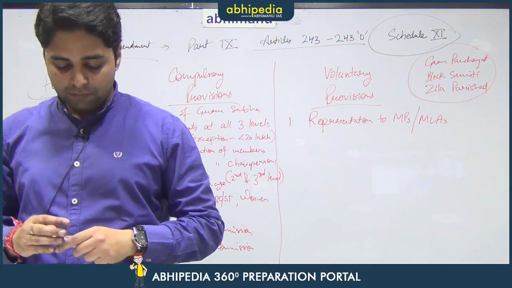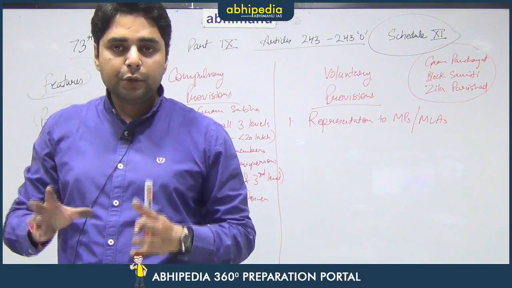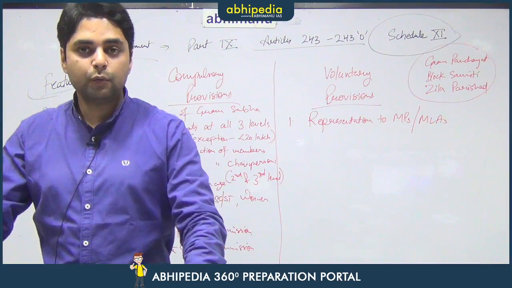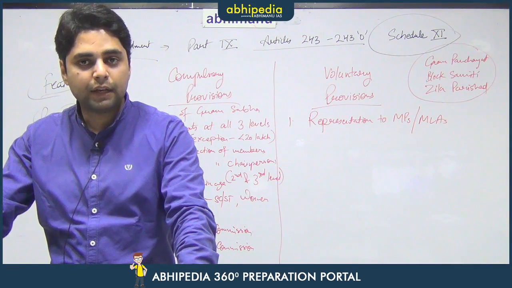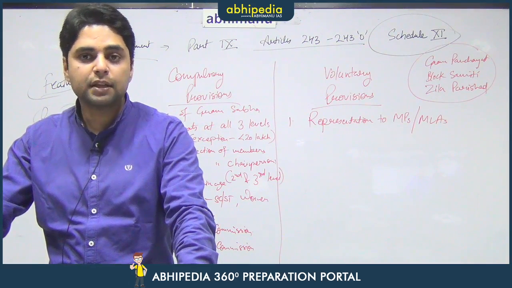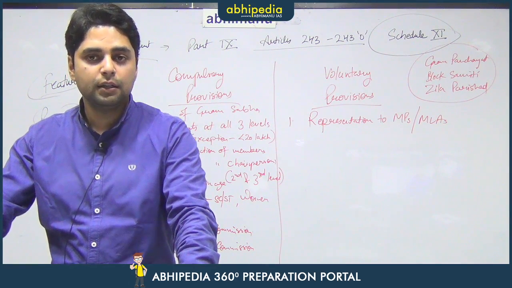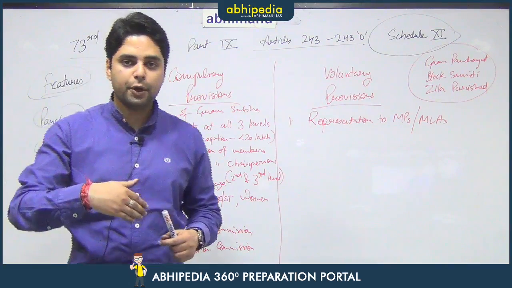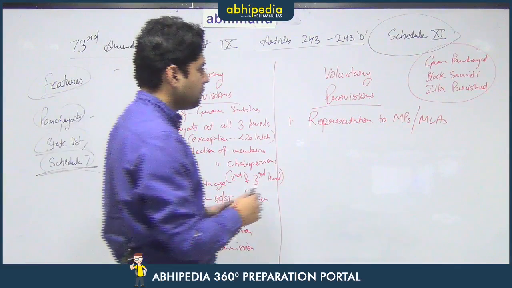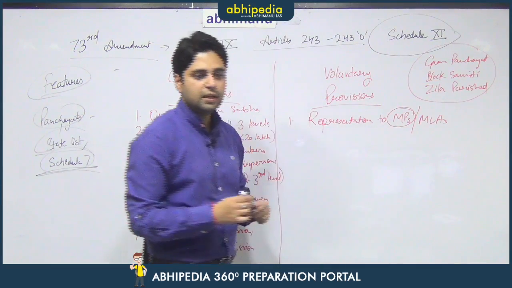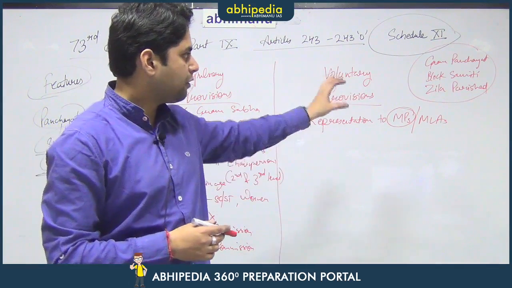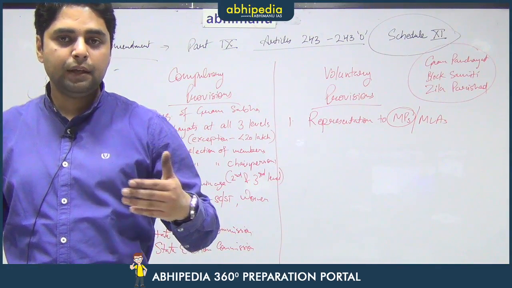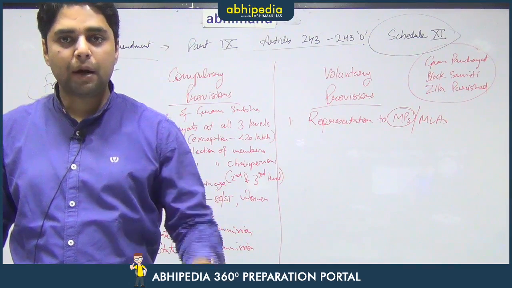For example, if a particular railway line is going to pass through a particular village, but the village is opposing the passage of that railway line through the village's boundary, but railways comes under the ambit of the union government under the union list in Schedule 7 of the Constitution. Now, to put forth their point to the member of parliament, the member of parliament from that particular constituency can be invited to take part in the meeting of that Zilla Parishad or that Gram Panchayat or that Block Samiti, so that that MP can take their grievance to the Parliament of India.